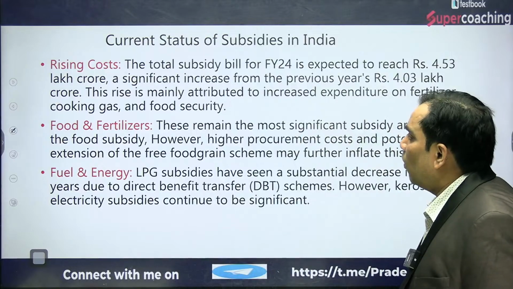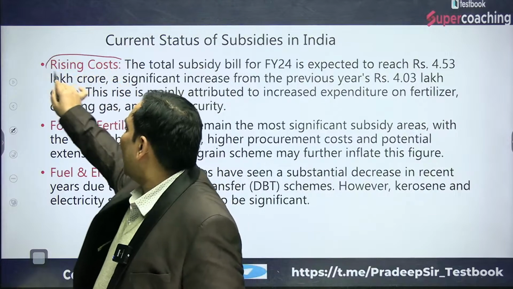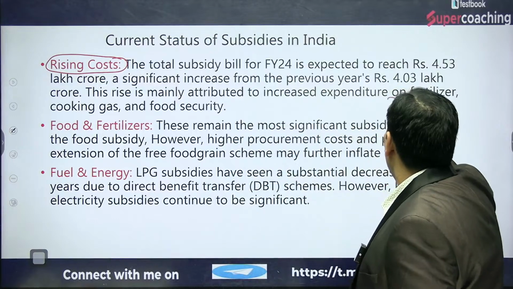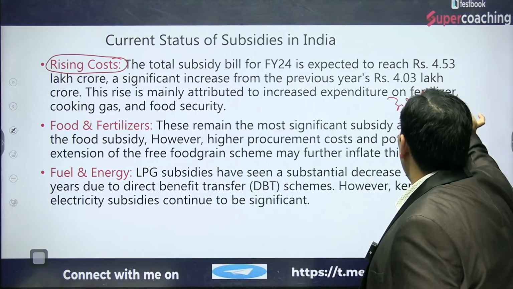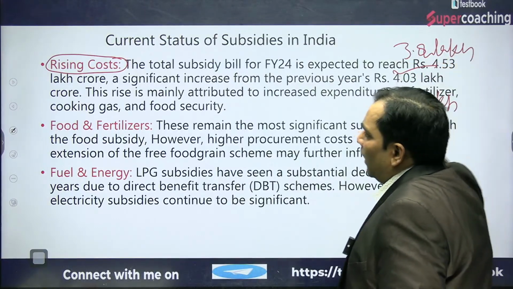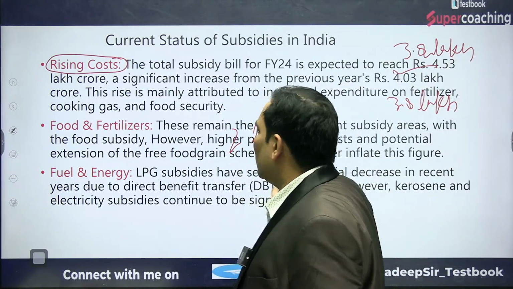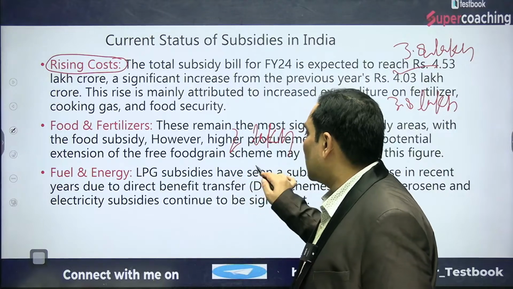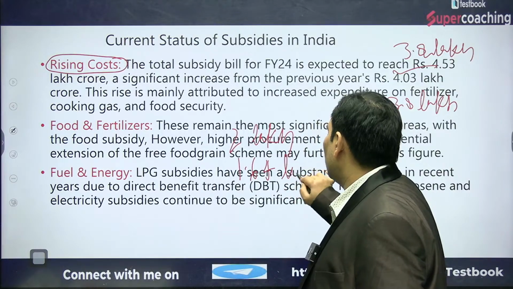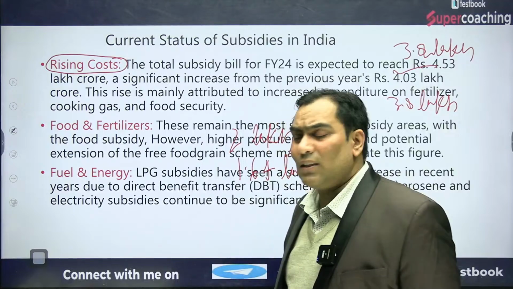Now when we talk about the current scenario, there is a rising cost of subsidy. As I talked about, 3.8 lakh crores of subsidies are given. Under this, 2 lakh crore is given for food subsidy in the interim budget. Under the fertilizer subsidy, how much is given? That is 1.64 lakh crore. And under fuel or energy, that is the LPG subsidy,